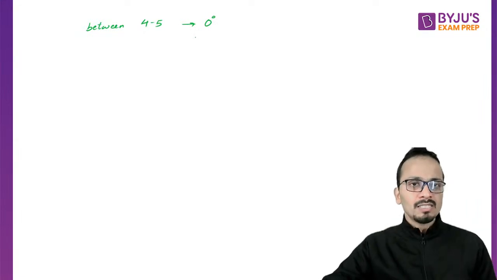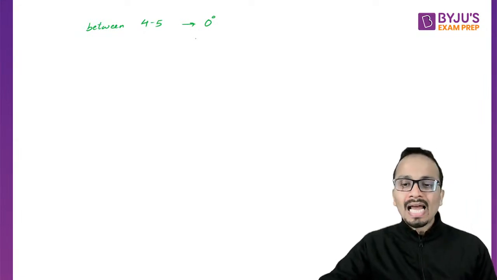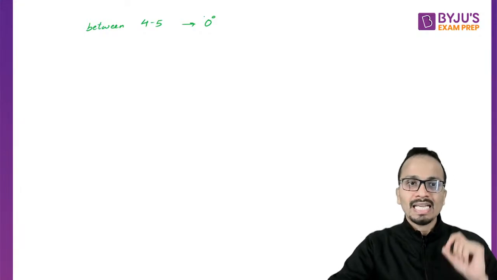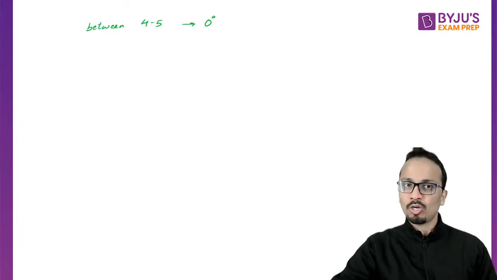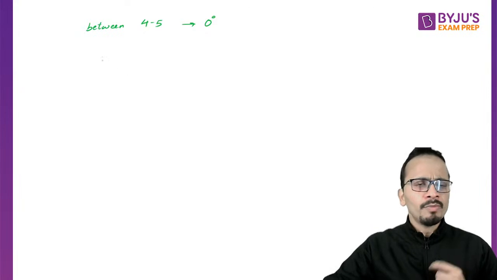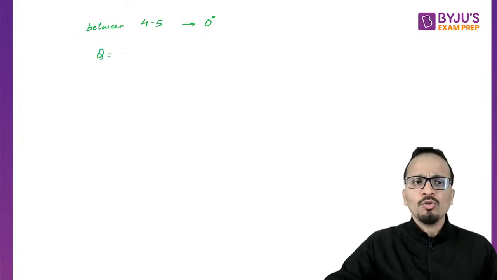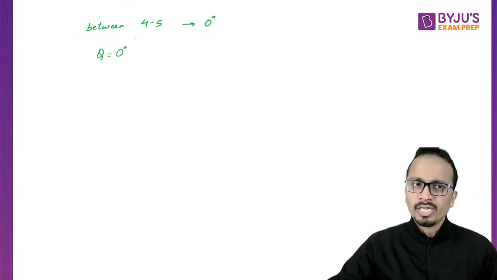That means the hands of the clock will overlap each other. At what exact time between 4 and 5 o'clock? Now, what information do we have in this case? We have the value of theta, which is 0 degrees.